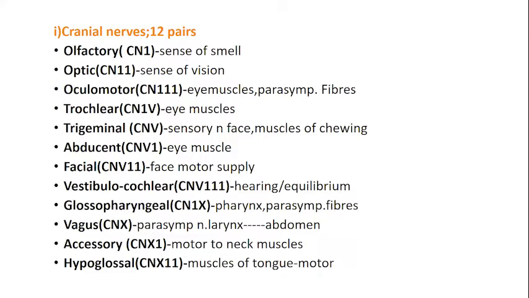Accessory nerve is a motor nerve to the neck muscles. It supplies that, and hypoglossal supplies the muscles of the tongue. That is, the intrinsic and extrinsic muscles of the tongue are supplied by this 12th cranial nerve, the hypoglossal nerve.